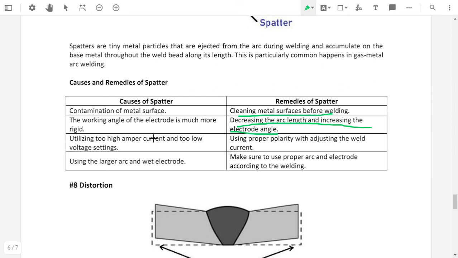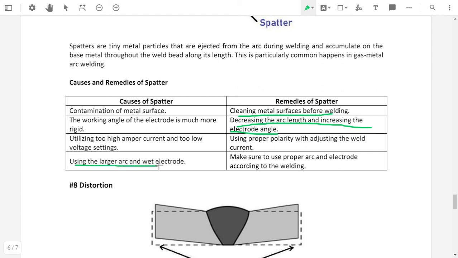Utilizing too high an ampere current and too low a voltage setting: the current should not be too large or too small. The proper voltage and proper current should be applied on a weld zone. If they are not applied properly, then it will cause spatter, and to avoid it, we should select current and voltage properly.